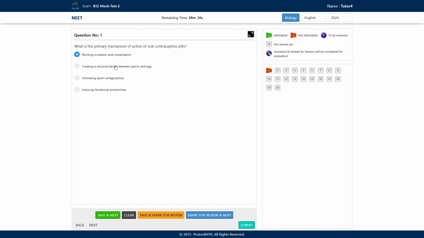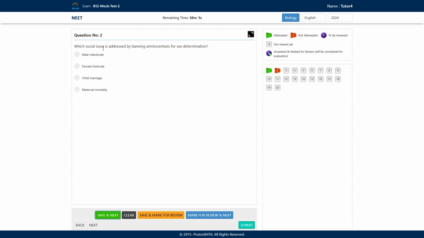Wherever hormones are involved, they will prevent the egg release and they will prevent the implantation as well. Along with this, they also make the cervix hostile and block the entry of the sperms. A physical barrier between sperm and egg is created by the barrier method, which is the condom. Sperm phagocytosis is increased by IUDs. And lactational amenorrhea is a kind of natural method of contraception.